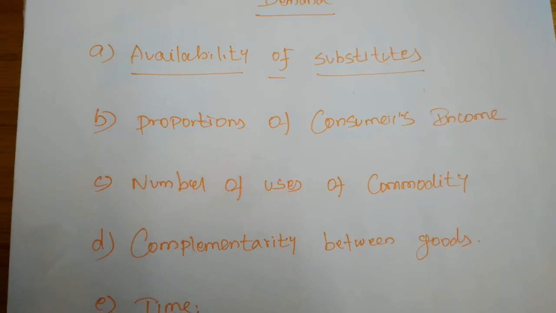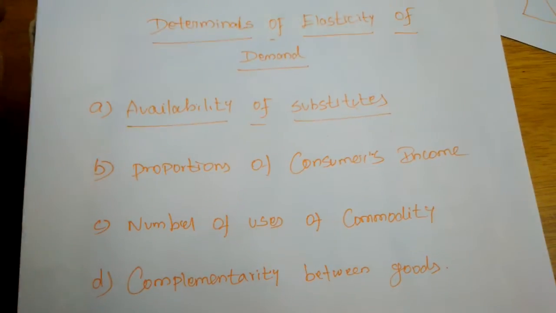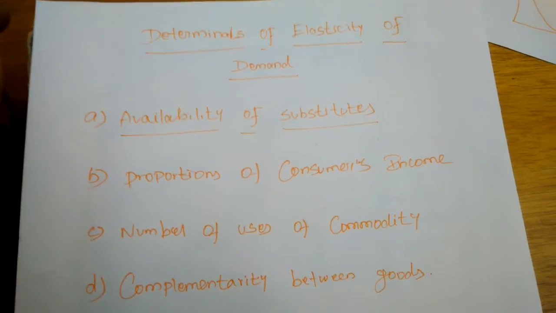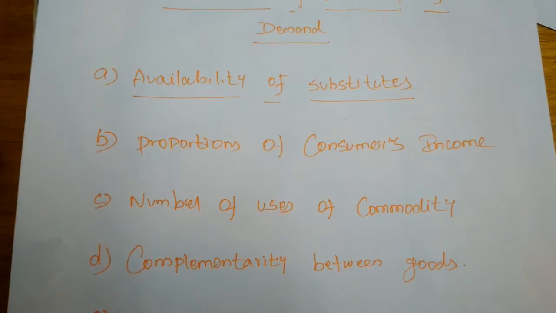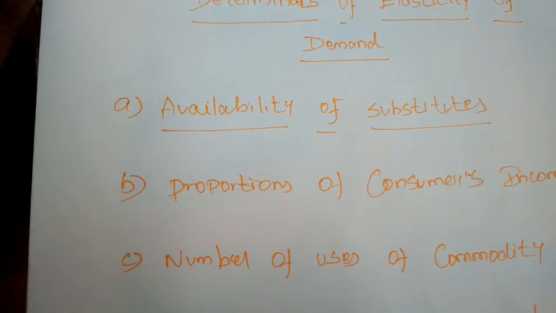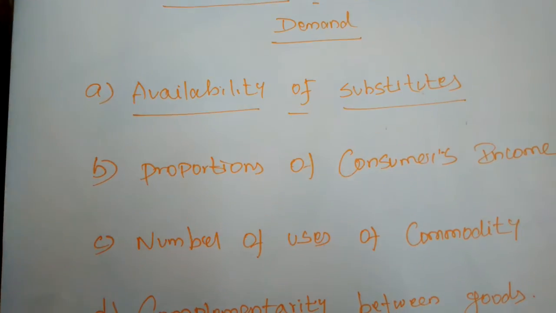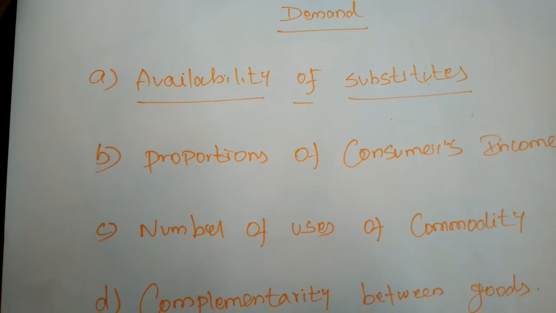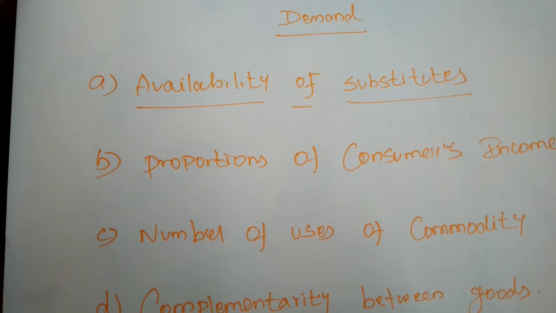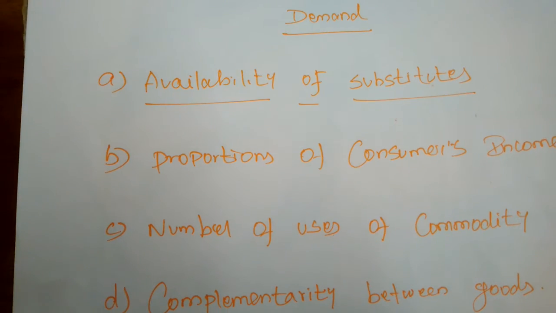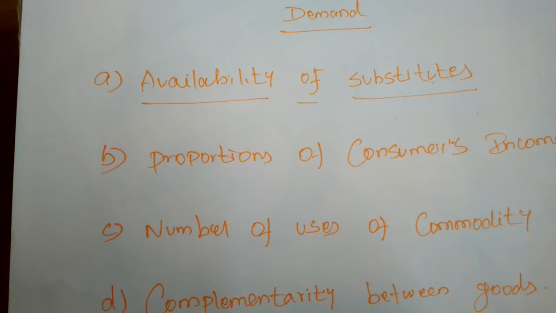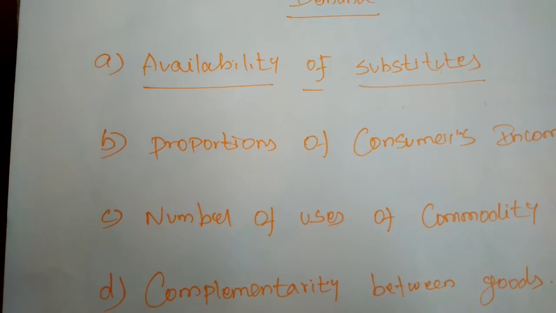But what are the other determinants of the elasticity of demand? The first one is availability of substitutes. If the availability of substitute commodities is greater, the elasticity of demand also increases.